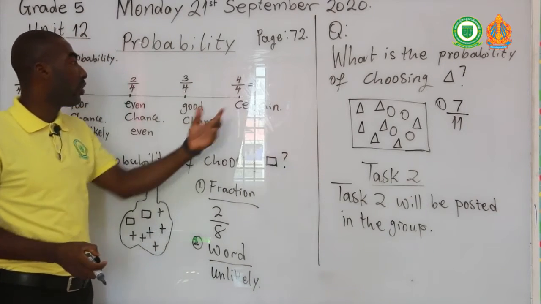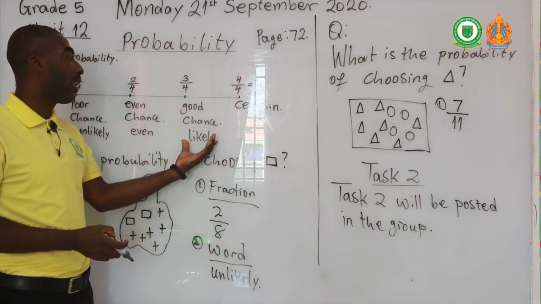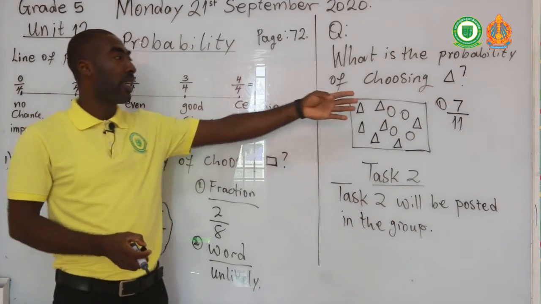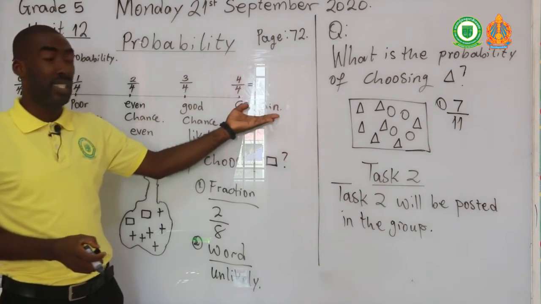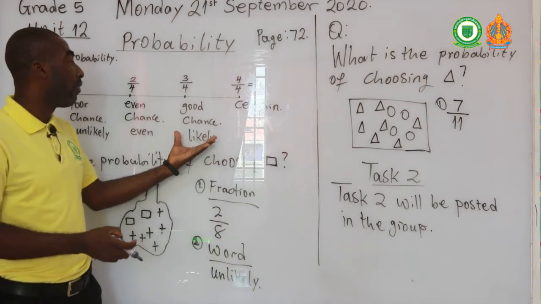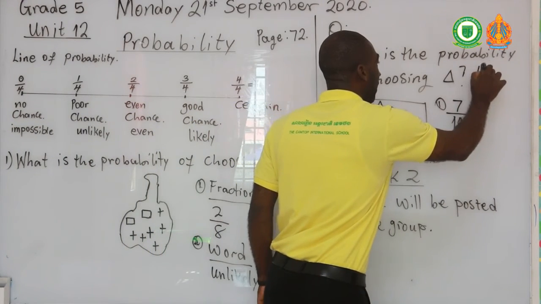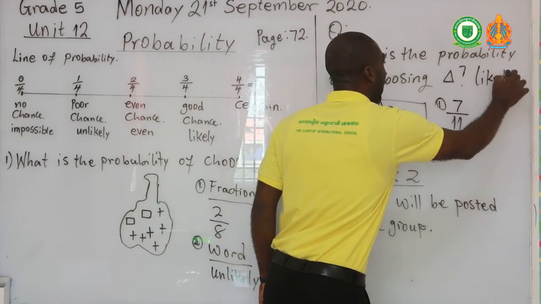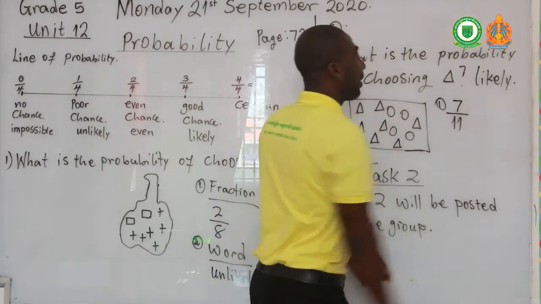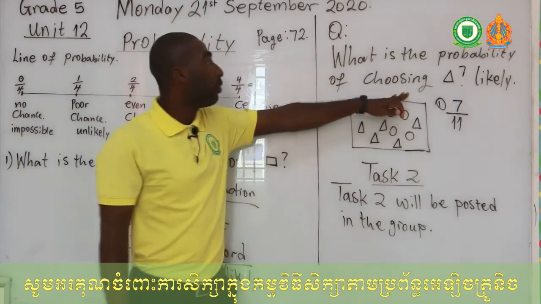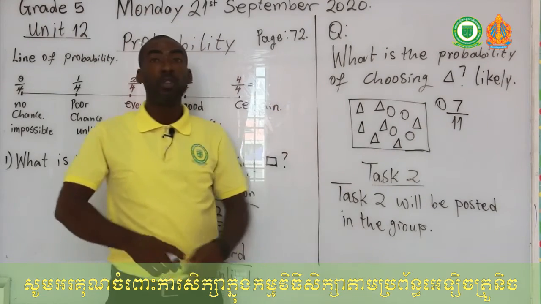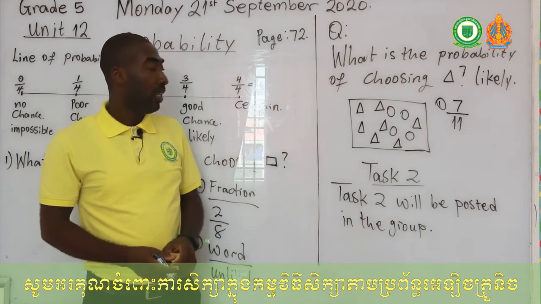So if you have a good chance, that means you are somewhere here. It is not certain. It's not 11 over 11. So we are not certain. It's not 100% sure. We fall somewhere here. That means it is likely, okay? It is likely that we will choose a triangle out of this box.